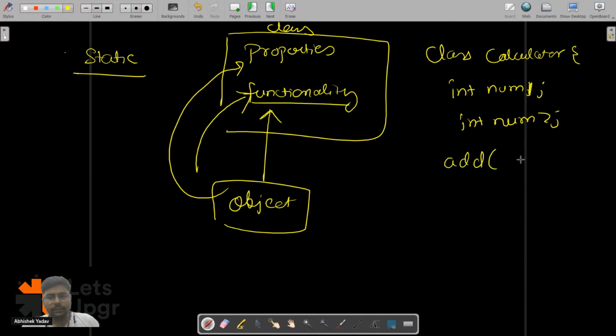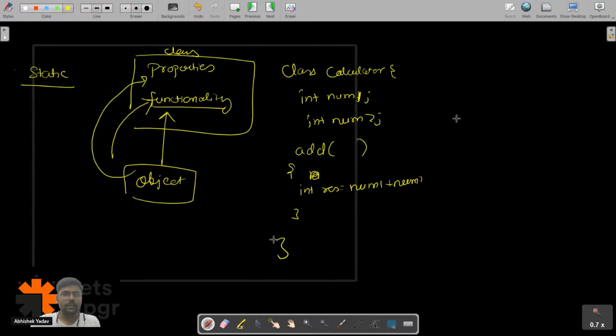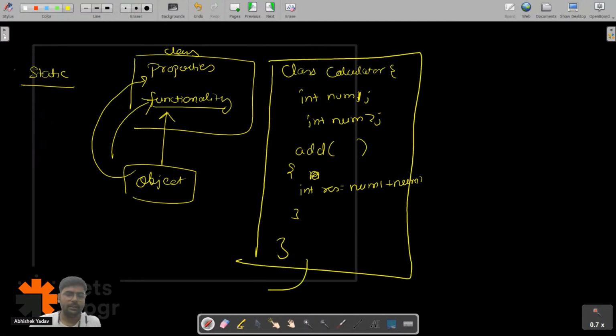Here I am adding num1 plus num2, that is int result is equal to num1 plus num2, right? I will discuss what this int is later. Till that time, let's assume this is the design, a design template.